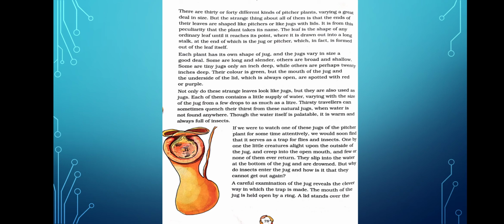One by one, the little creatures alight upon the outside of the jug and creep into the open mouth, and few or none of them can ever return. They slip into the water at the bottom of the jug and are drowned. But why do insects enter the jug and how is it that they cannot get out again?